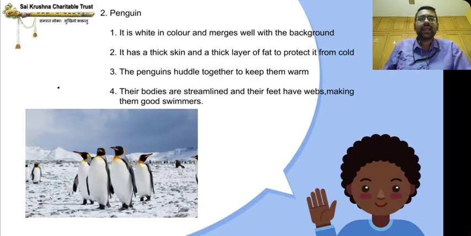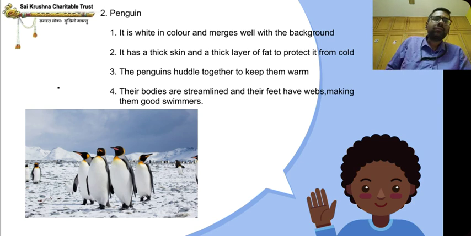Penguin, next, second one. It is white in color, merges well with the background. It has a thick skin and thick layer of fat to protect it from cold.